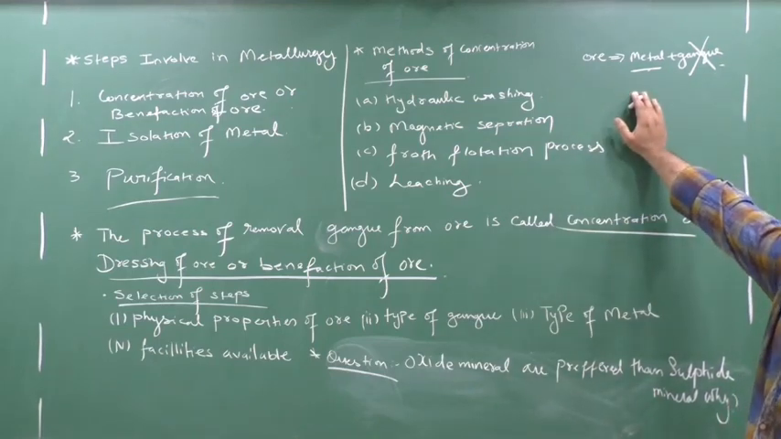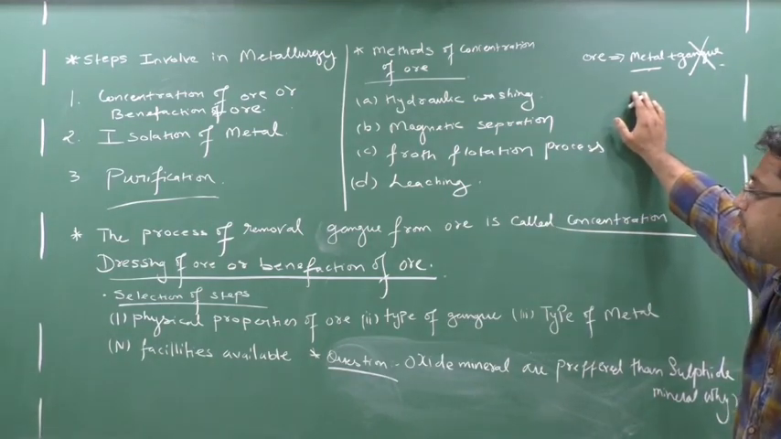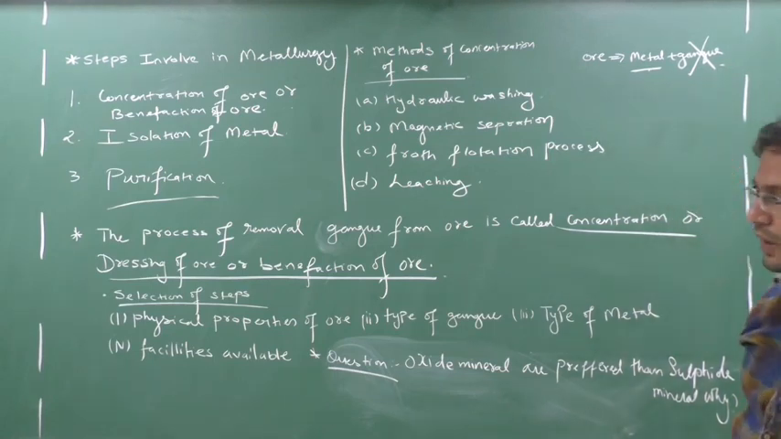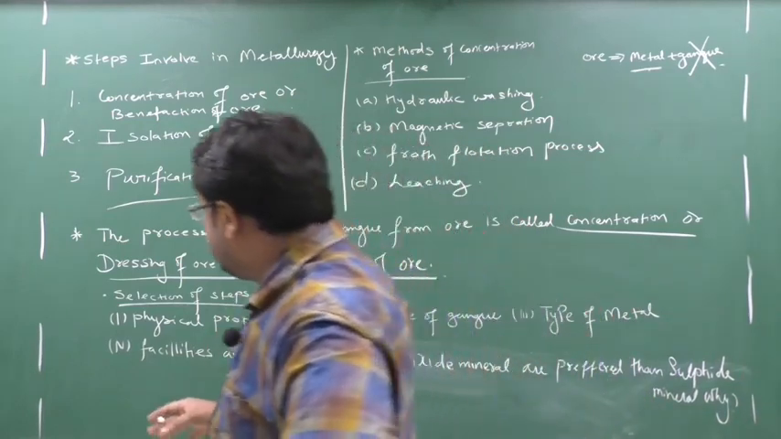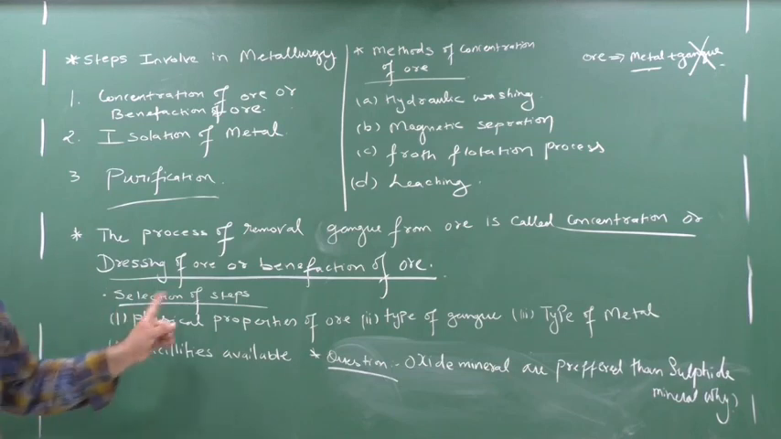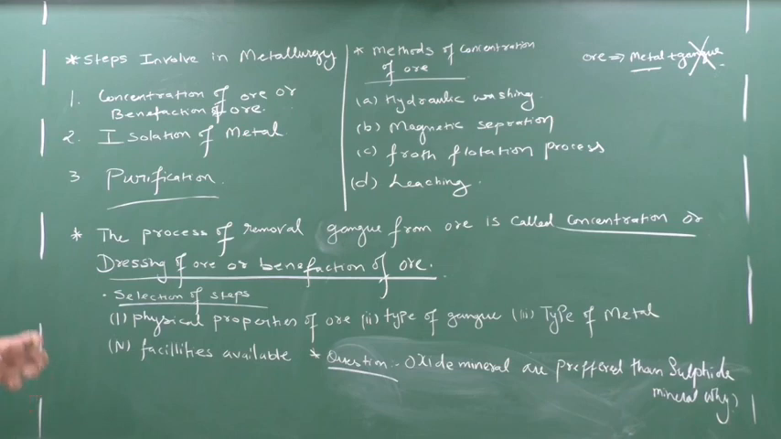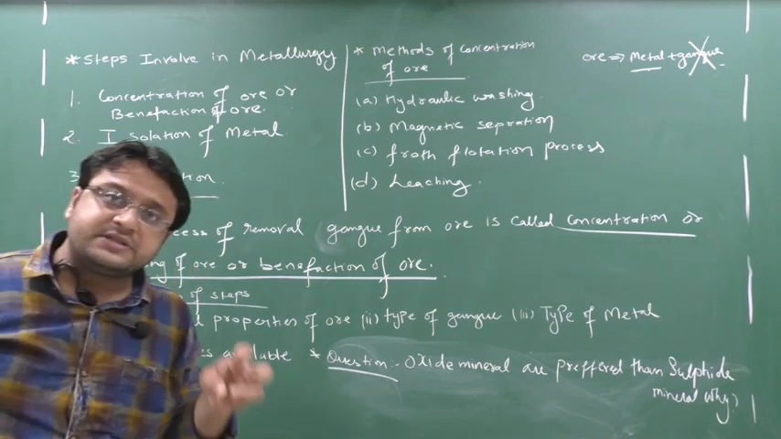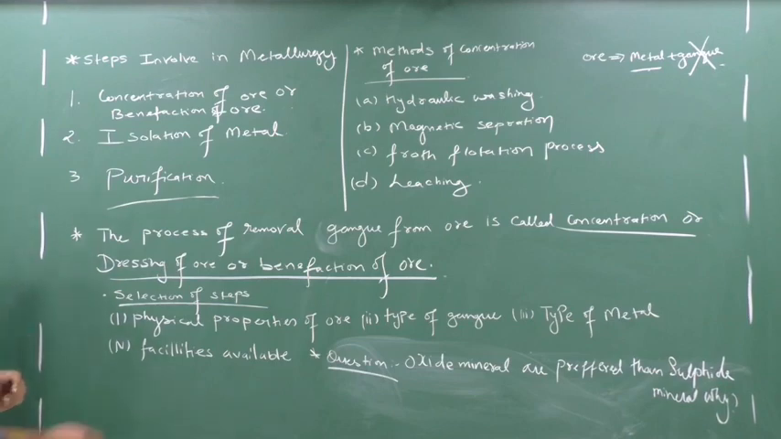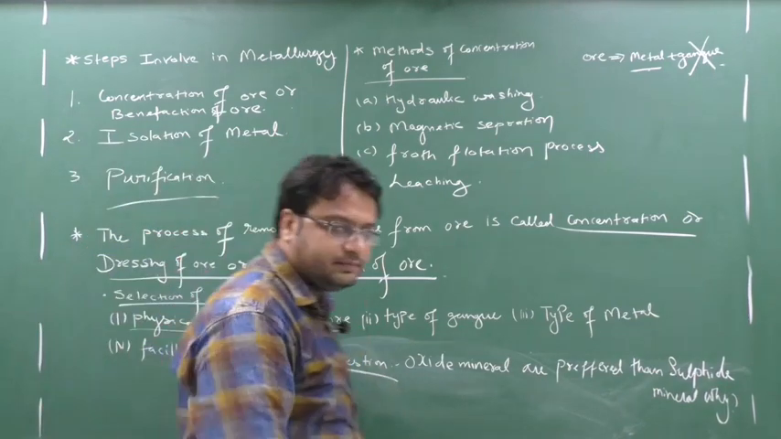So what do you mean by concentration of ore? It means the process of removal of gangue from ore is called concentration or dressing of ore. Clear now? It is not like a single step, it depends. So on what basis do we select the steps? This is the topic: selection of steps. On what basis do you take the steps for doing the concentration of ore? The first step is physical properties of ore.